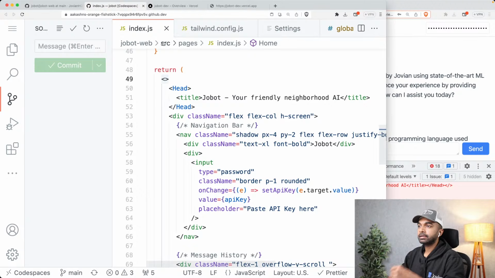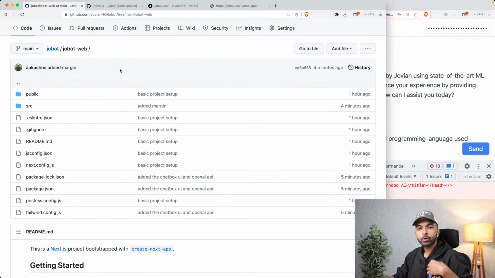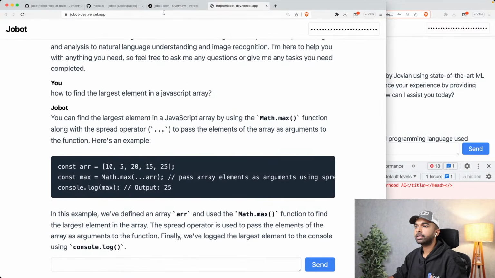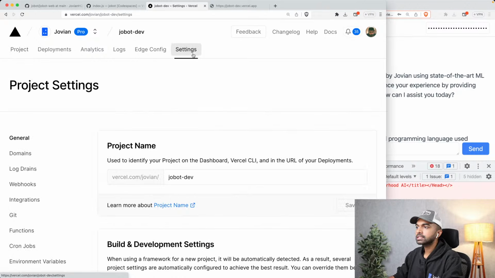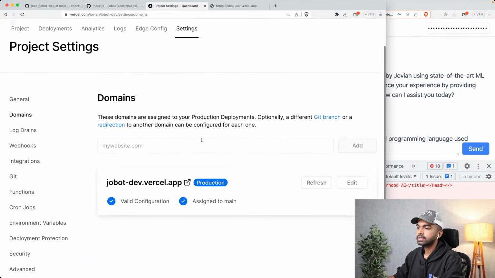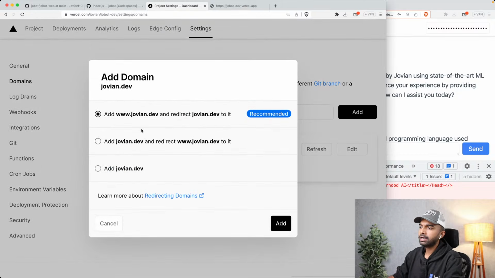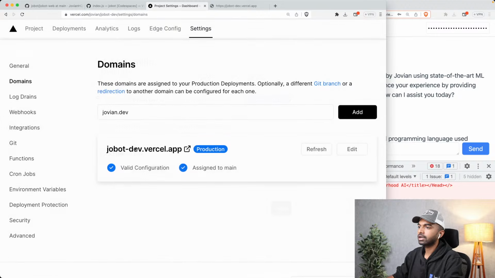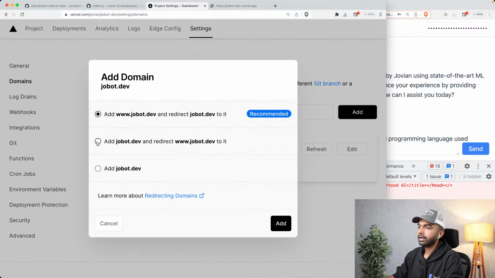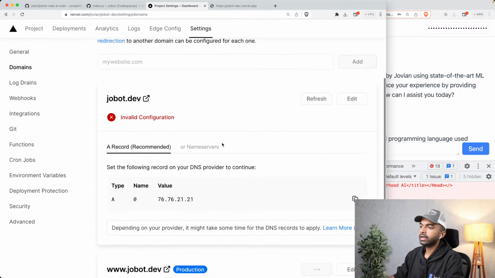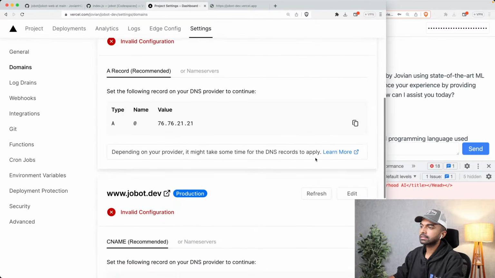and that is going to get synced. And here's the nice thing about Vercel. As soon as we push to the main branch, our production deployment gets updated automatically. So that's good. And of course, we can now actually also connect a domain to this. So I can go into settings here, and I can go into domains, and I can add my own domain like jovian.dev over here. And we can also add www.jovian.dev, or actually not jovian.dev. Let's make that jobot.dev. And let's add that in here. And we are also going to redirect www.jobot.dev to it. And once we do that, now we are going to have to add this configuration.